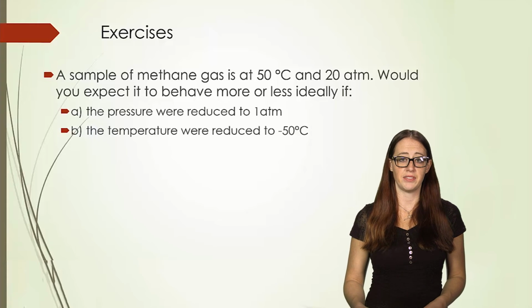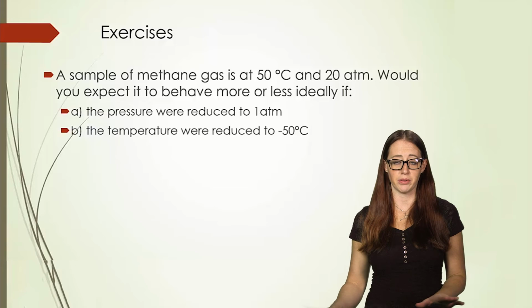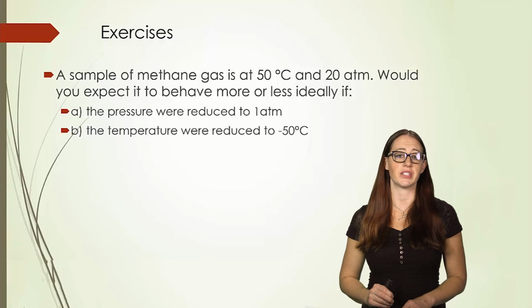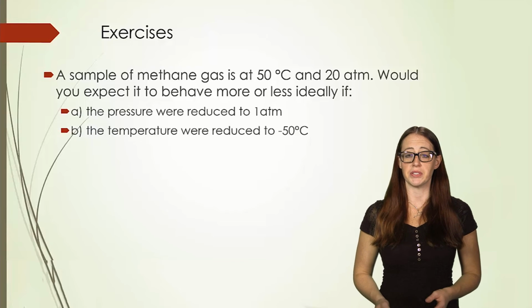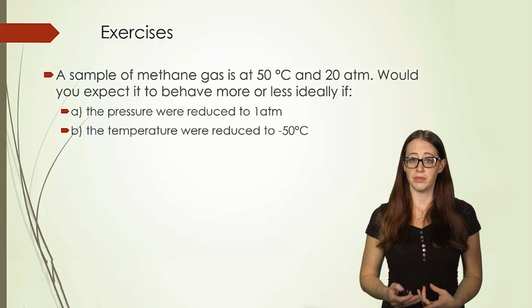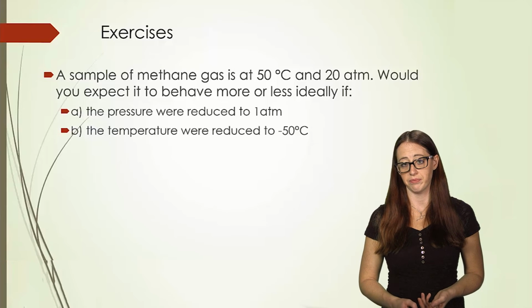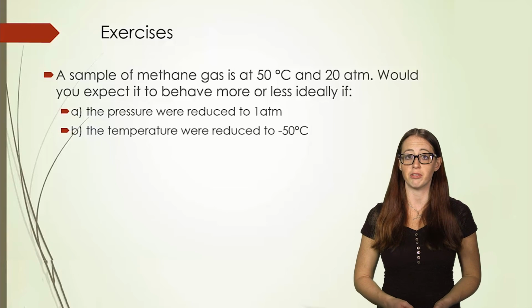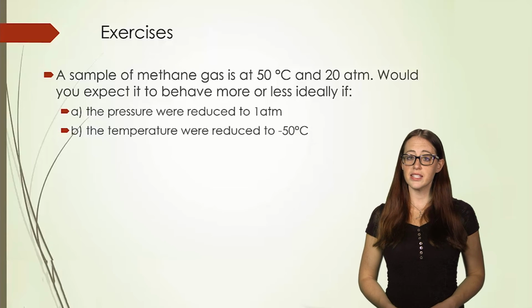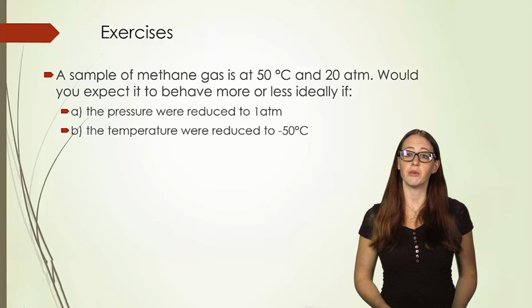Now let's take that 50 degrees and 20 atm sample, so the original sample, and reduce this temperature to negative 50 degrees Celsius. What will this do in terms of ideality? Once again, assume that this does not change the pressure. Take a second and think about this before moving on. Since we'd be decreasing the temperature, it would be less ideal.